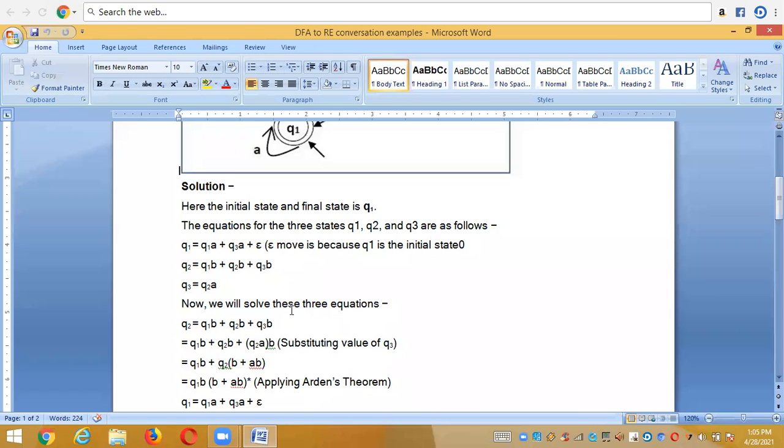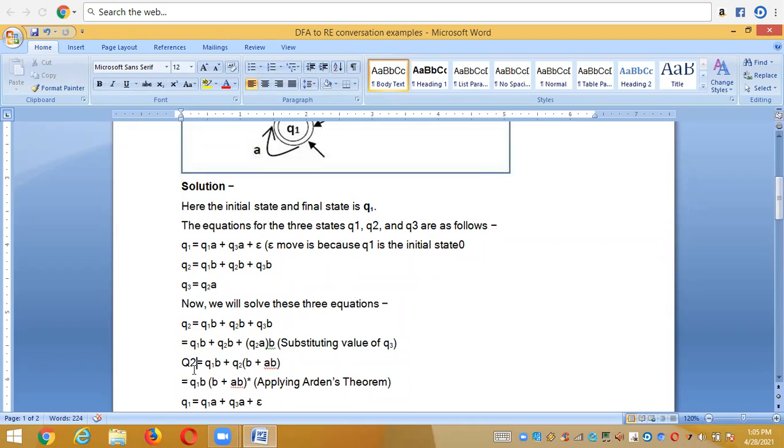For that we are substituting all these here, to solve the equations and map to R = Q + RP. We are simplifying all this just by substituting the states, right? So finally we get Q1B + Q2(B + AB), and here Q2 is equal to... now I am going to map, applying Arden's theorem here.